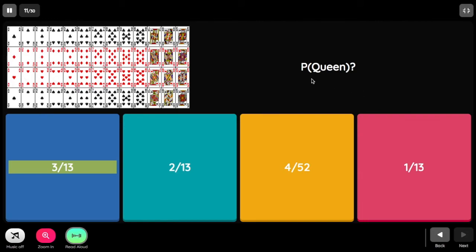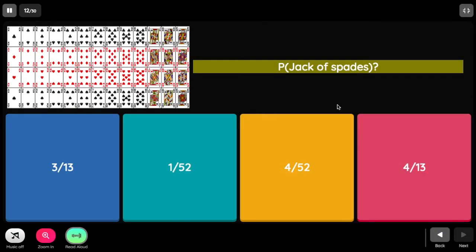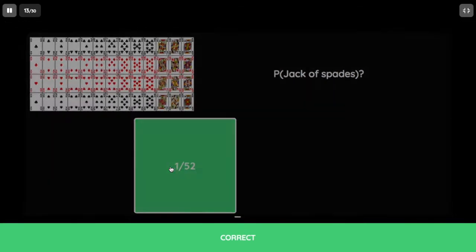What is the probability of getting queen? How many queens are there? 1, 2, 3, and 4. 4 out of 52. Lowest form is 1 over 13. And what is the probability of getting jack of spades? How many jack of spades are there? So we have 1 out of 52. Then this is your answer.